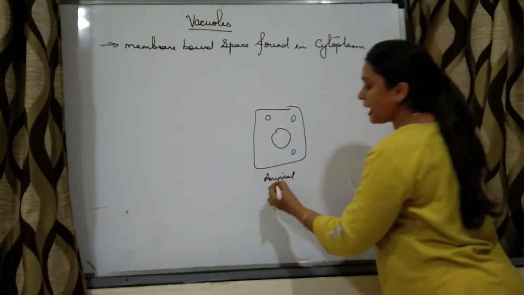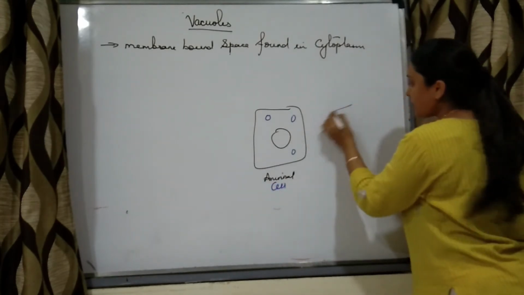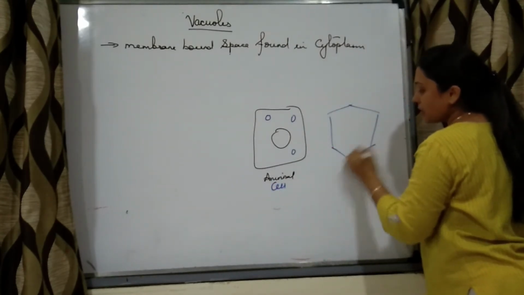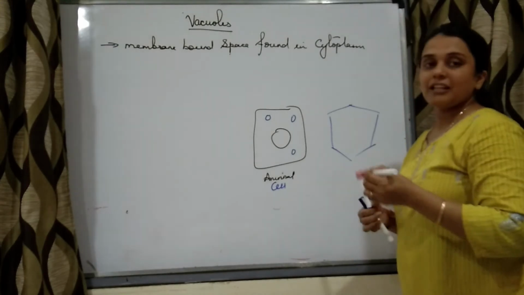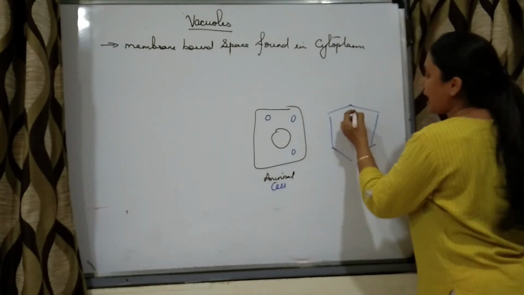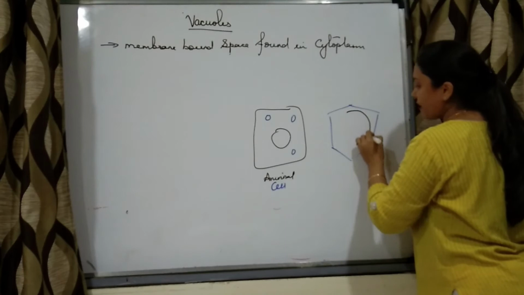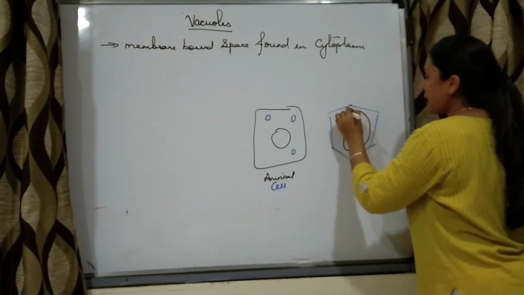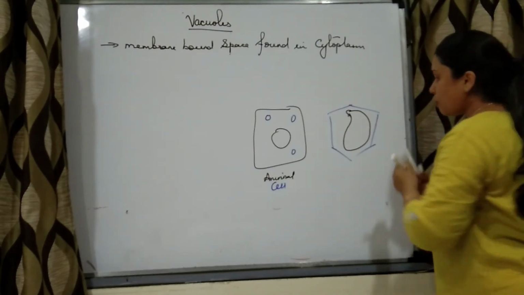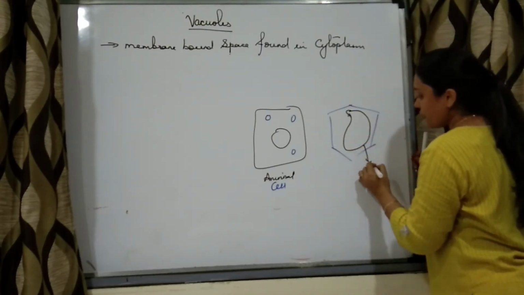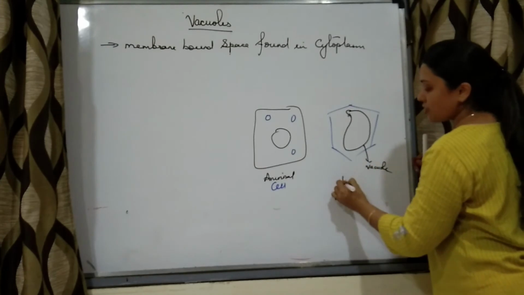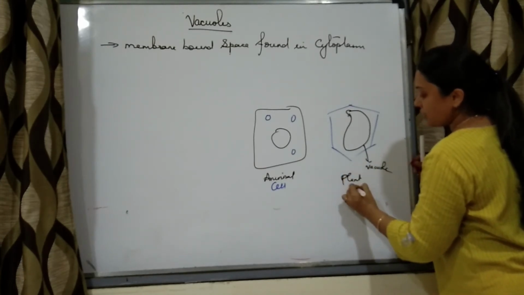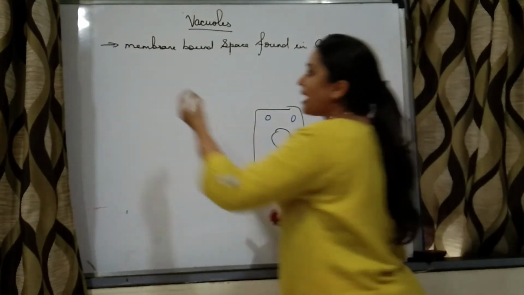Animal cells will have many vacuoles. Say this is a plant cell. A plant cell will have a single large vacuole. You know this from when you studied the structure of the eukaryotic plant cell. So a single large vacuole is present in the case of plant cells.